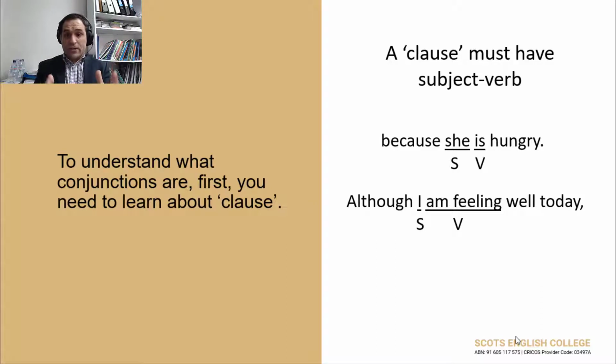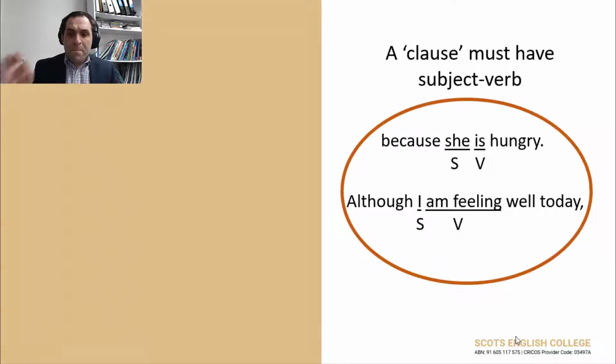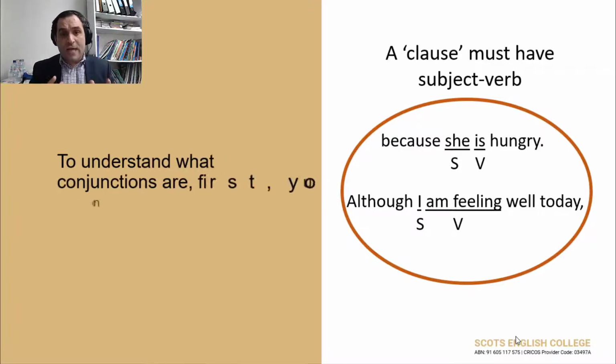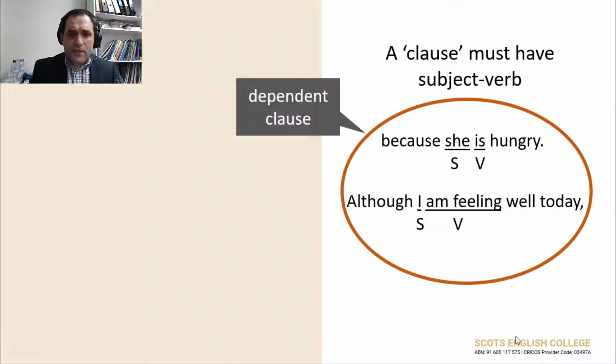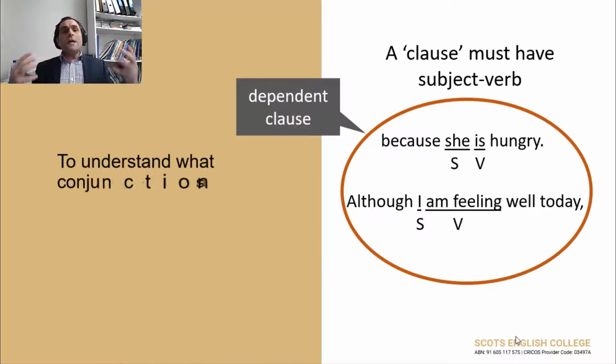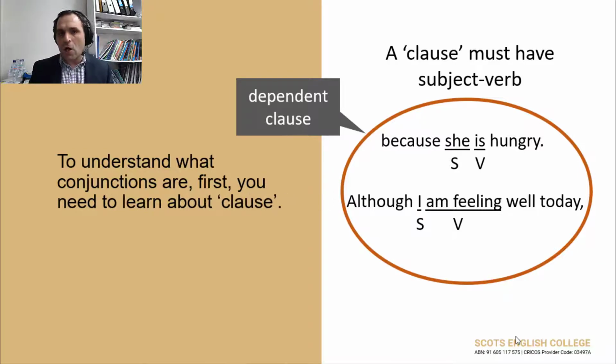If somebody tells you, although I'm feeling well today, you are waiting for them to finish the sentence because the idea, the meaning is not clear. It doesn't make any sense. So, because the meaning is not complete, because the sentence is not complete, this clause we call dependent clause.